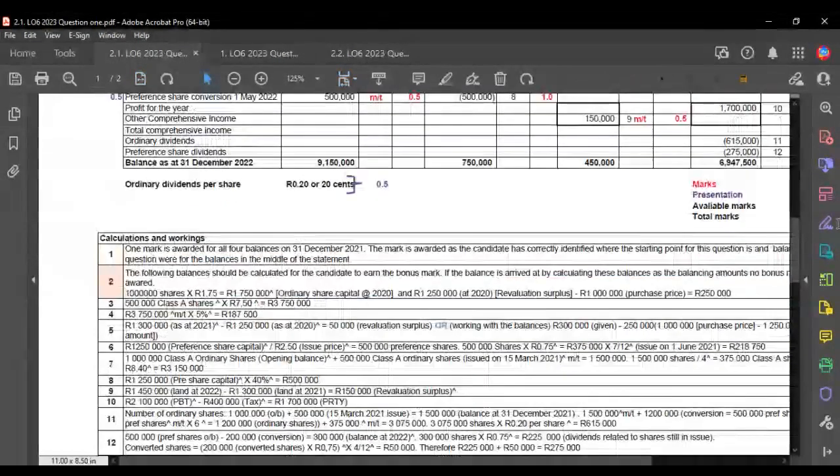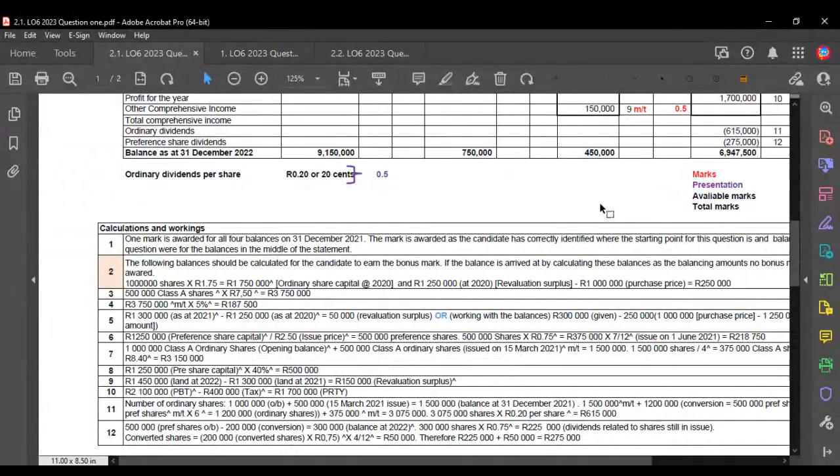Now, because we've issued dividends to ordinary shareholders, that automatically means we must have issued dividends to preference shareholders. So we start off by saying, okay, we originally had 500,000 preference shares. We then converted 200,000. So we're left with 300,000 shares. We can then apply the fixed dividend of 75 cents.